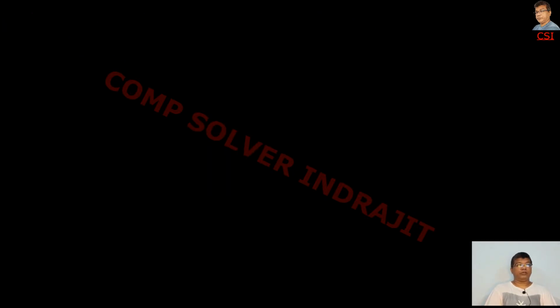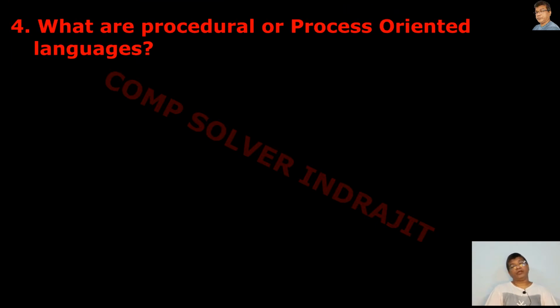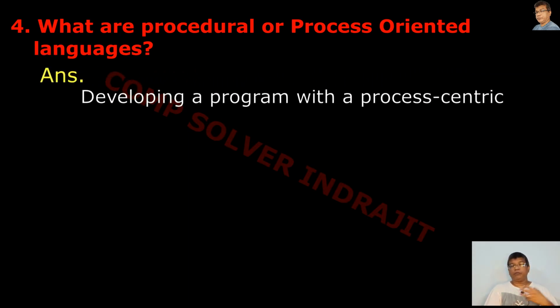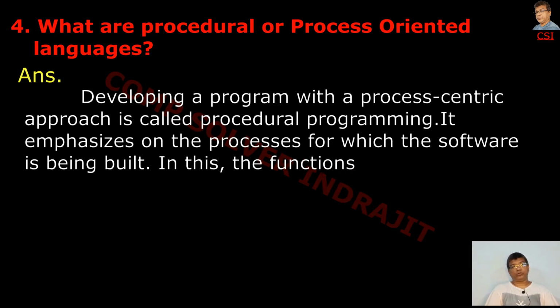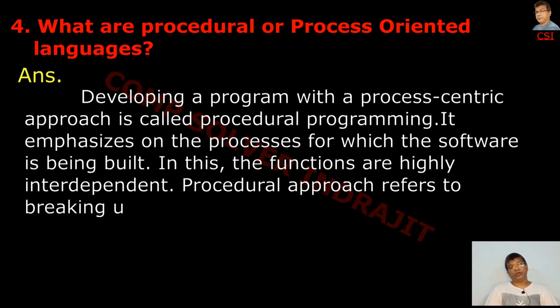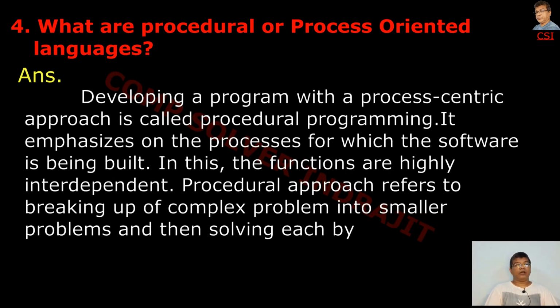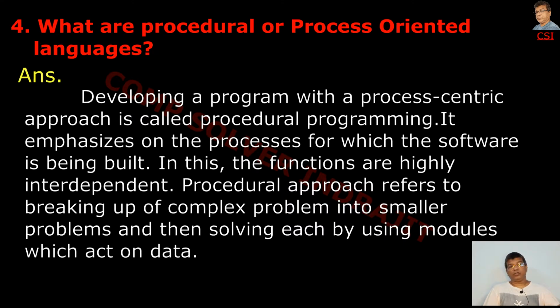Next question. What are the procedural or process-oriented languages? The definition is developing a program with a process-centric approach is called procedural programming. It emphasizes the process for which the software is being built.